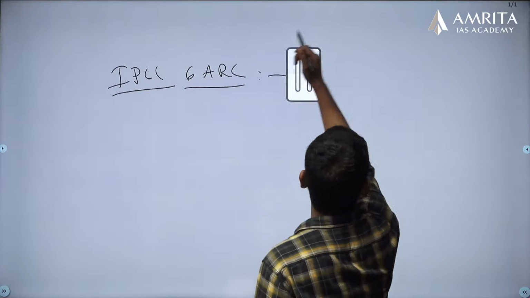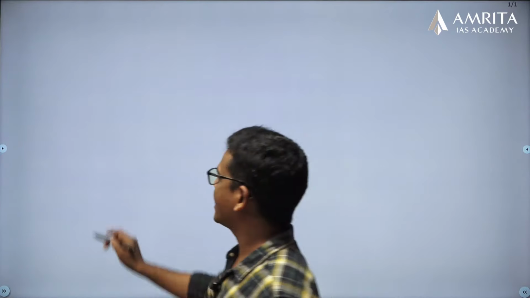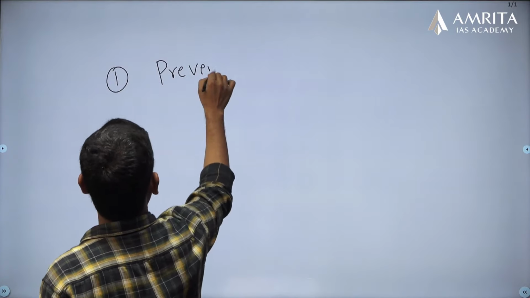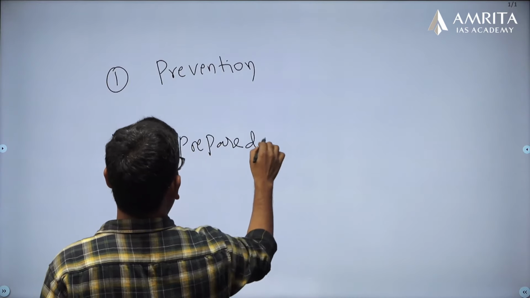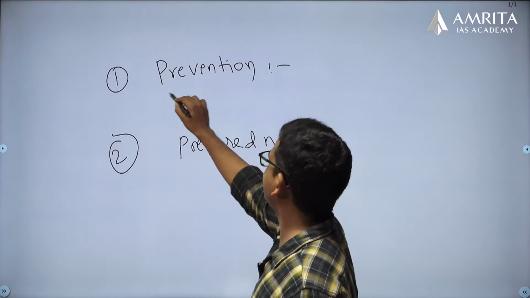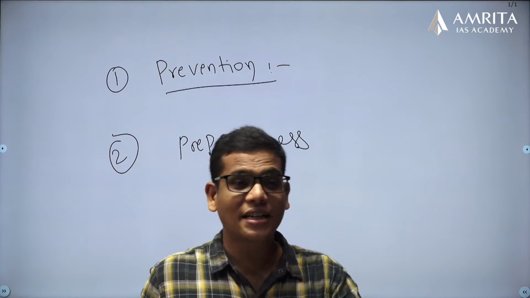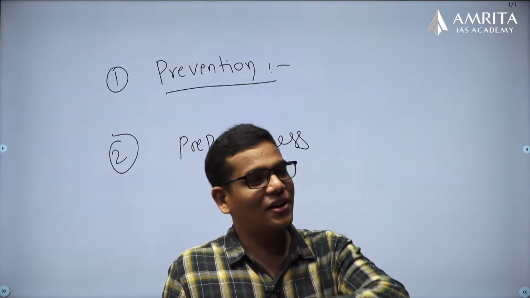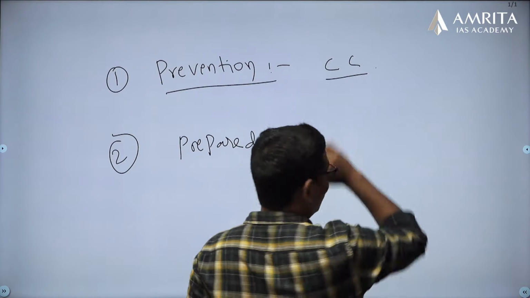Now what we need to do, anything that we can do in order to prevent it. See, there are two things: one is prevention, second one is preparedness. And we all know how we can prevent these abnormalities. Some of the things are not in our hand, but the scientific community is strongly believing that the reason for this entire aspect is climate change or global warming.